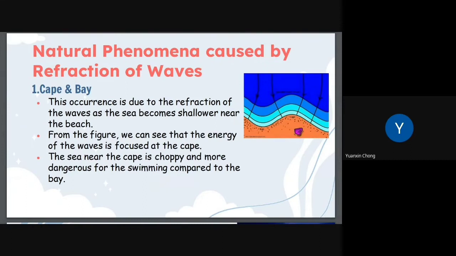These are natural phenomena caused by the refraction of waves. The first is cape and bay. This occurrence is due to the refraction of the wave as the sea becomes shallower near the beach. From the figure, we can see that the energy of the wave is focused at the cape. The sea near the cape is choppy and more dangerous for swimming compared to the bay.